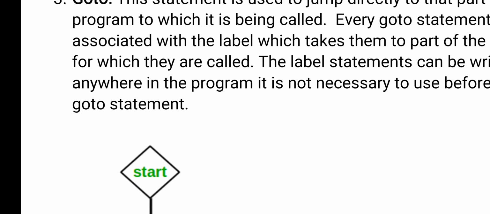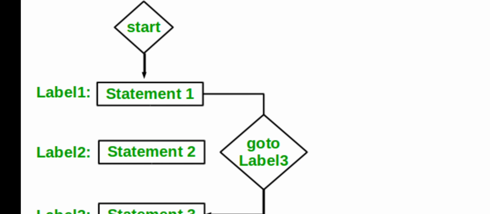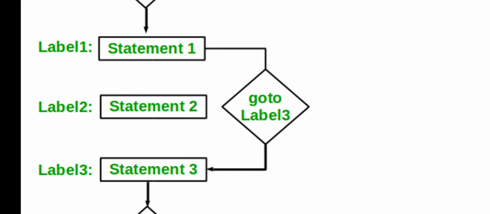When you want to use a goto statement, we need two things: a label and a goto statement. Label means, for example, if you have 3 paragraphs, you give names as paragraph 1, paragraph 2, paragraph 3. When the condition is true, if you want to go to a paragraph, you give goto paragraph 3.